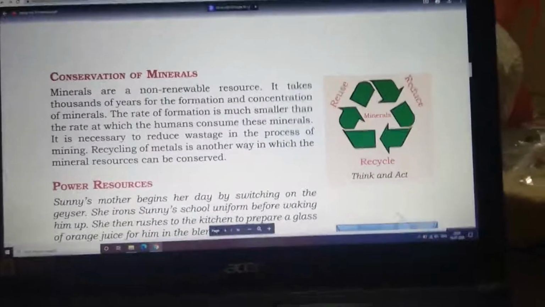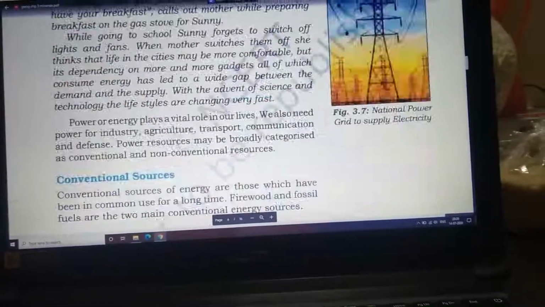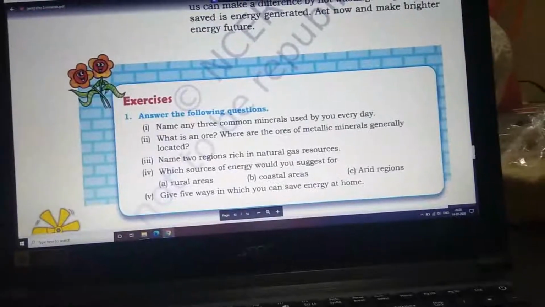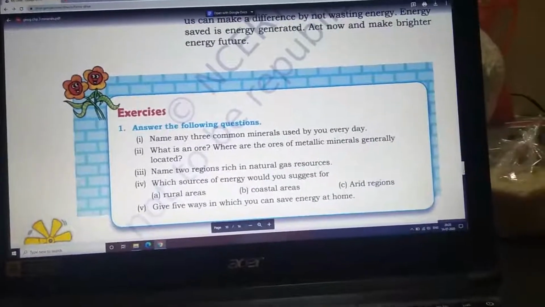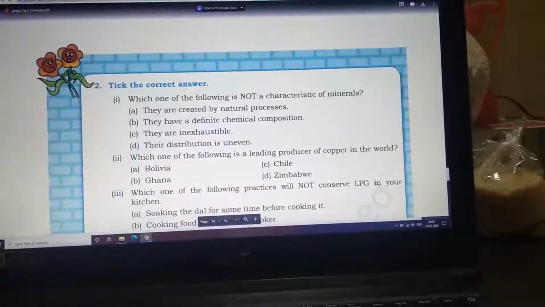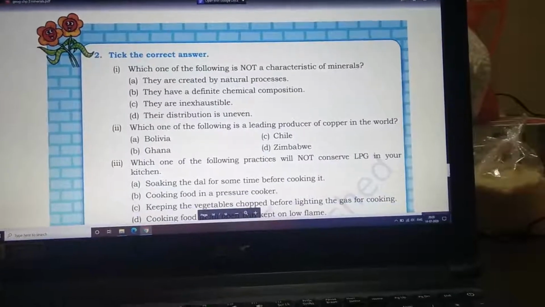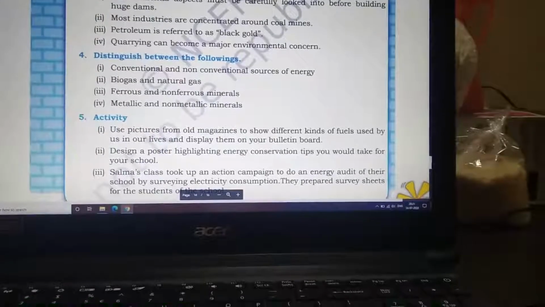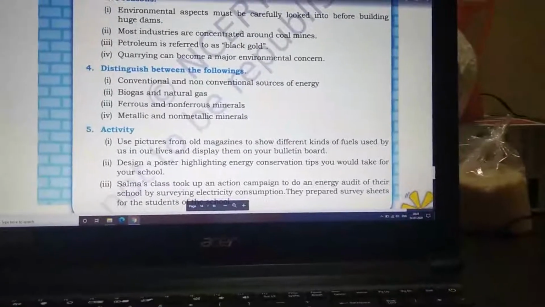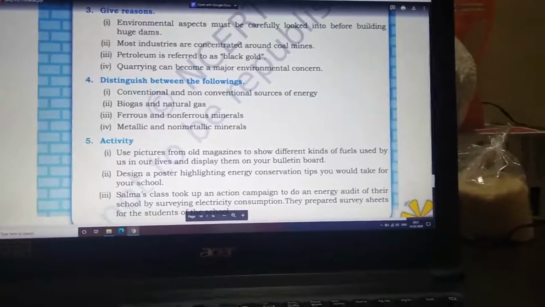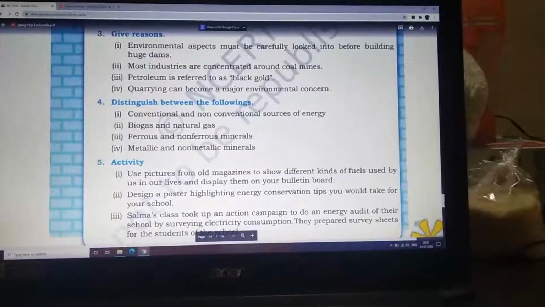Now let's move to the exercise question answers that we have already done. For homework, I have already given you question number 1, parts 1 and 2. Now you have to move to question number 1, third one, and take the correct answer. Question number 2, parts 1 and 2, including distinguishing between ferrous and non-ferrous minerals and metallic and non-metallic minerals. Okay, till then, thank you class.